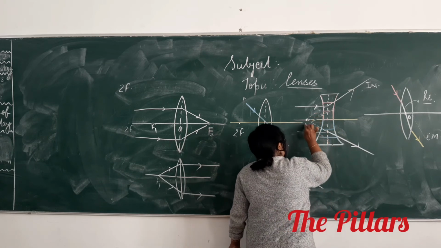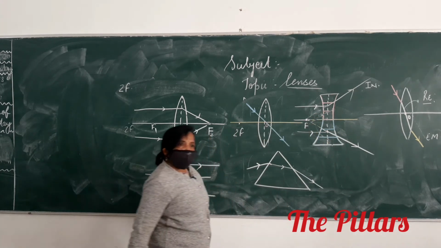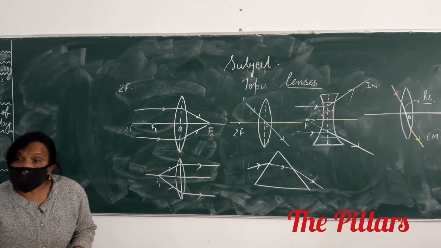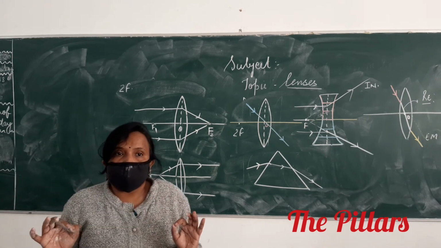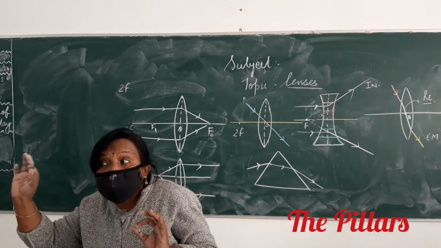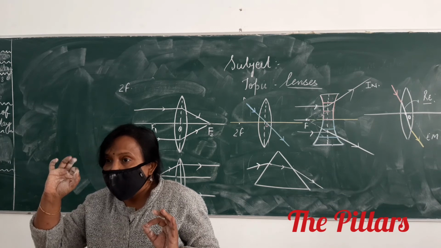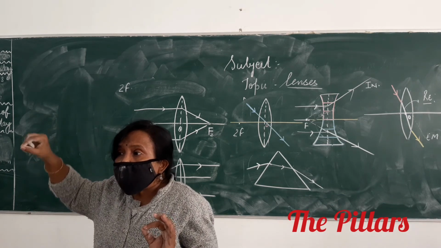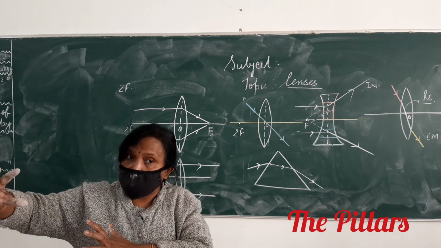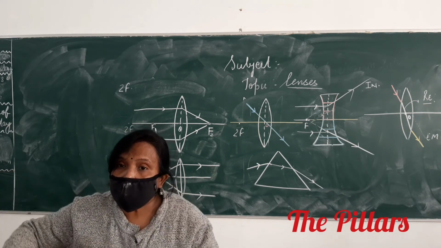So this is called what? Principal focus. Okay. So if the question is "define focus of a lens," please see the question what I am saying. Of a lens. That means the question has asked you collectively for convex and concave. So what should be your answer?